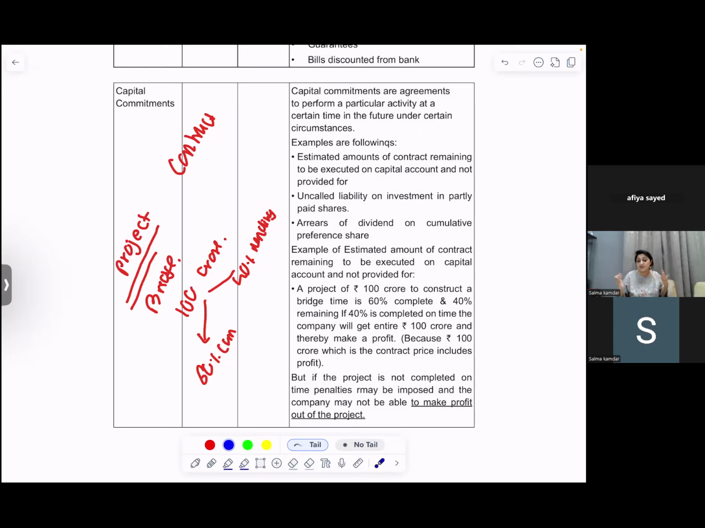So these are the obligations. If we are not able to complete, you are not going to get the profit, and it has to be disclosed. You also have to disclose the following.